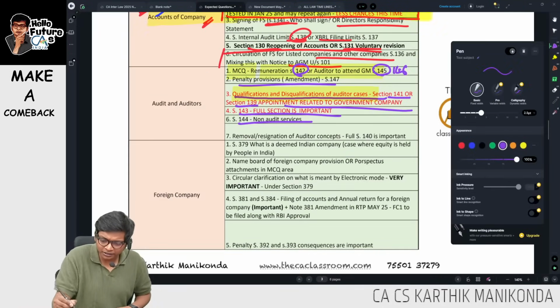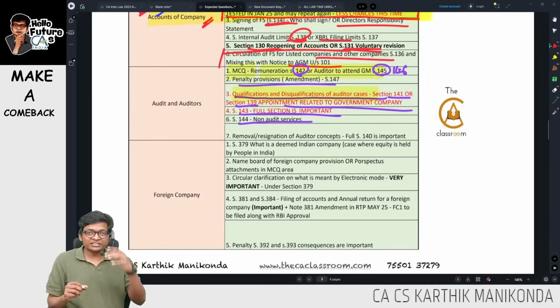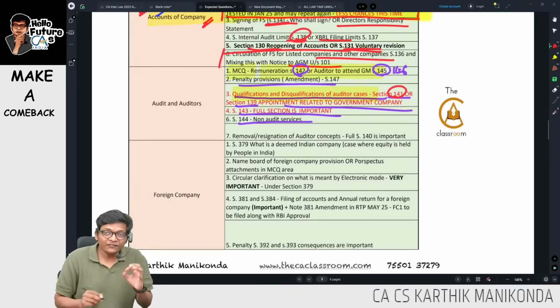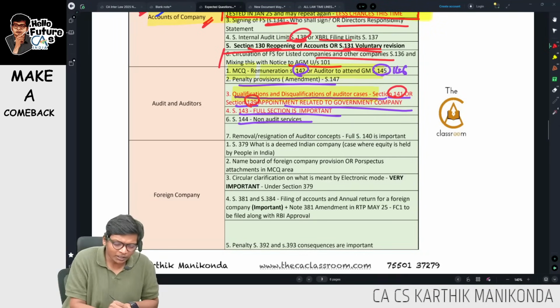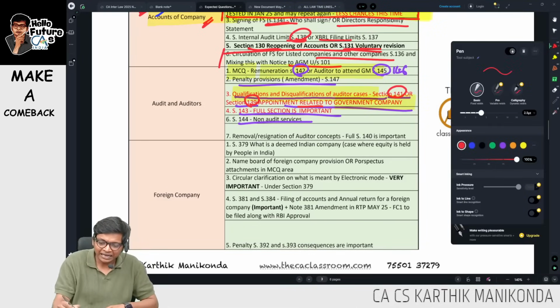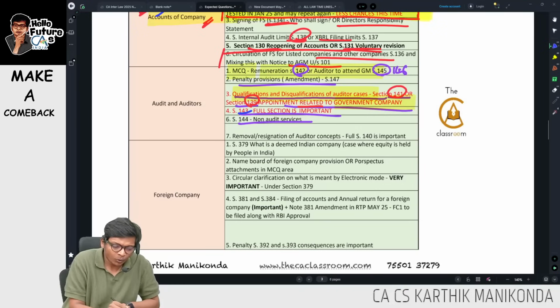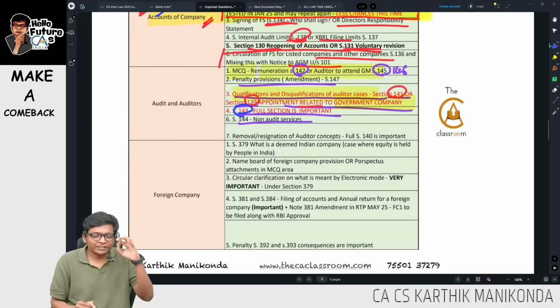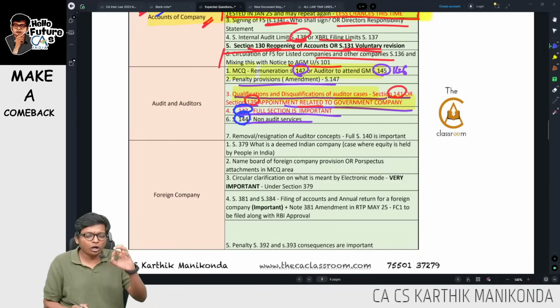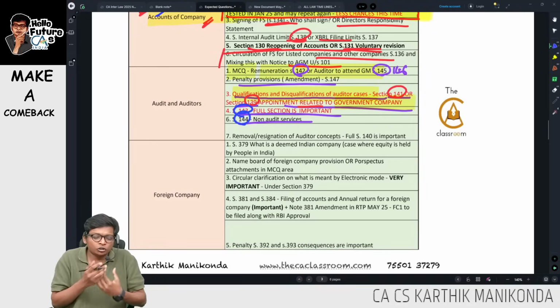Now coming to auditors chapter, guys. The remaining questions apart from what you have already seen: 141 qualification and disqualification; 139 appointment, mainly related to a government company, because other company they have already tested. And let me add on over here, 143 powers and duties, very important for this attempt. And 144 auditor non-audit services, the services which auditor should not perform.